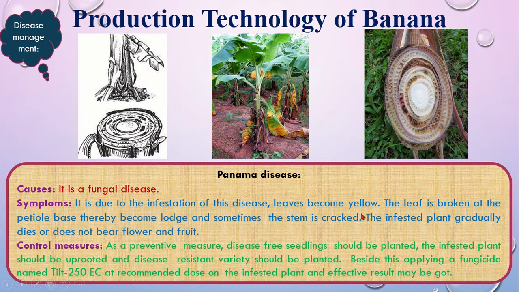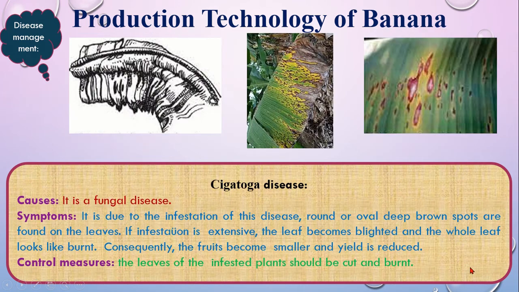So this is the most harmful and important disease of banana, which is called Panama disease. Next one is Sigatoka disease. This is the picture you can find in your textbook, page number 153, and this is the colored picture as well. This one is also a fungal disease. Due to this fungus attack, round or oval deep brown spots are found on the leaves. As you see, round or oval shaped deep brown spots.